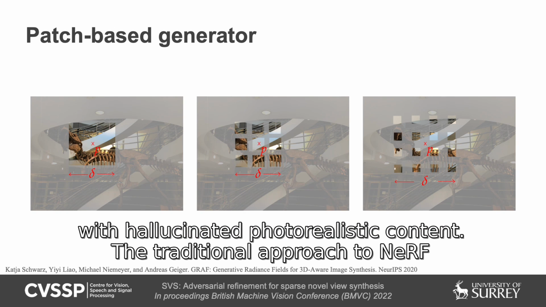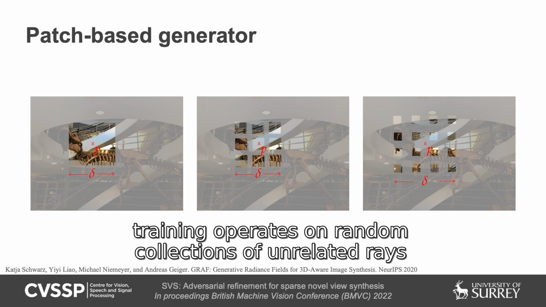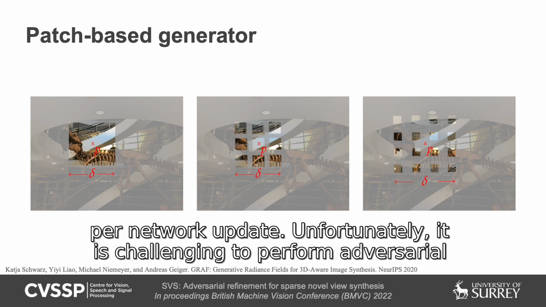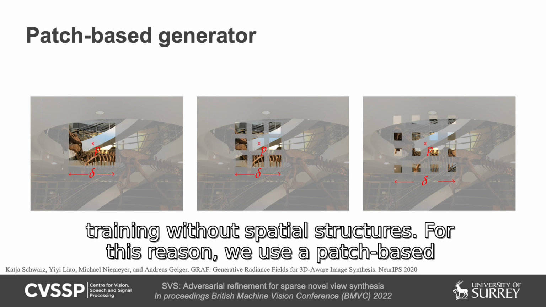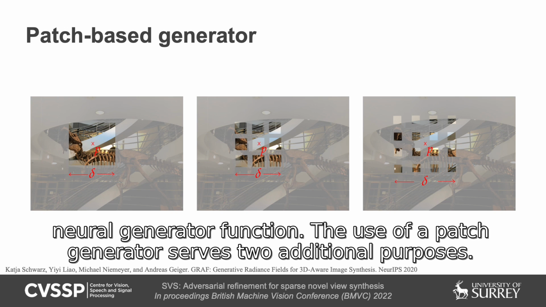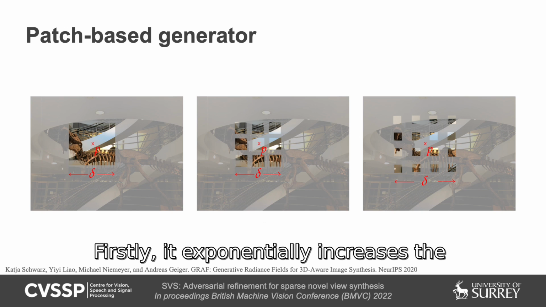The traditional approach to NeRF training operates on random collections of unrelated rays per network update. Unfortunately, it is challenging to perform adversarial training without spatial structures. For this reason, we use a patch-based neural generator function. The use of a patch generator serves two additional purposes.